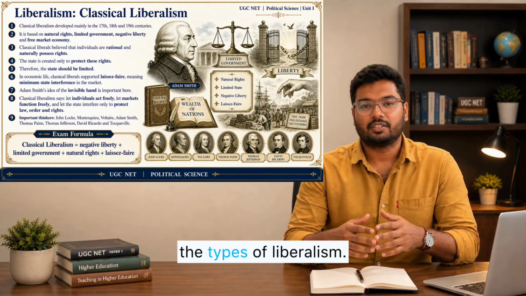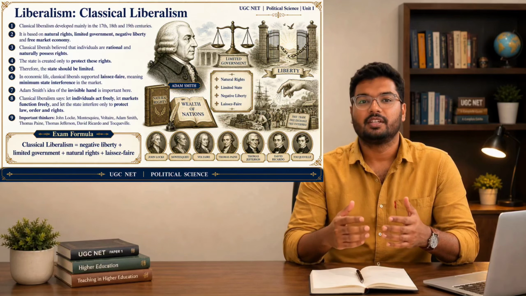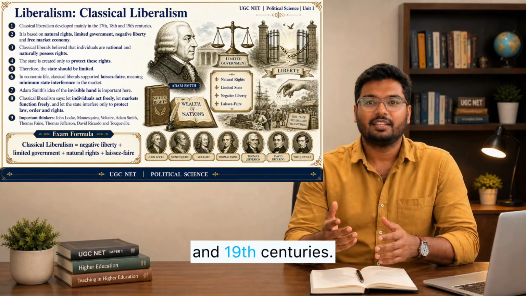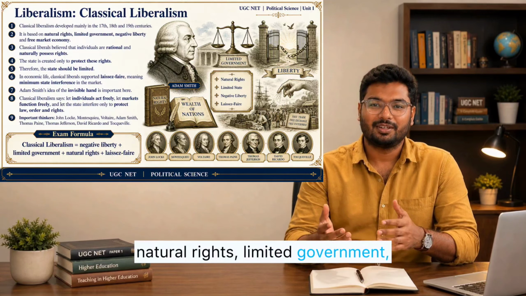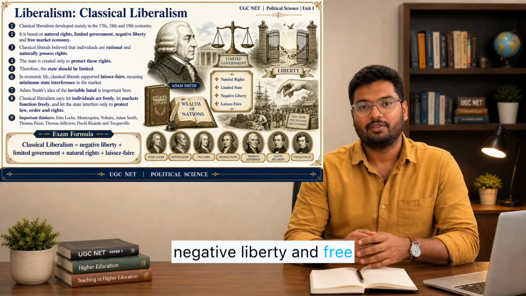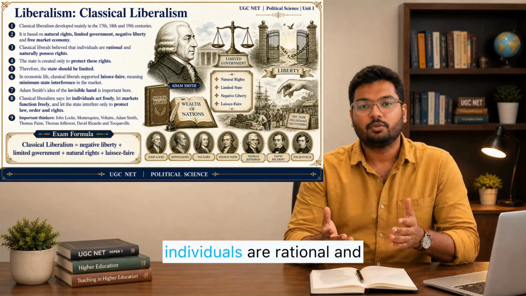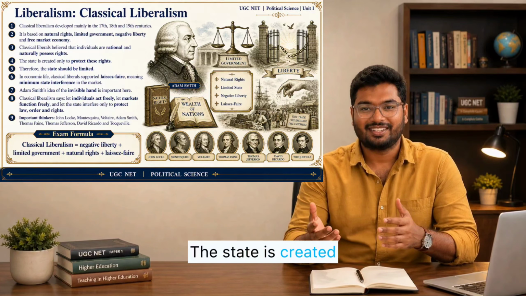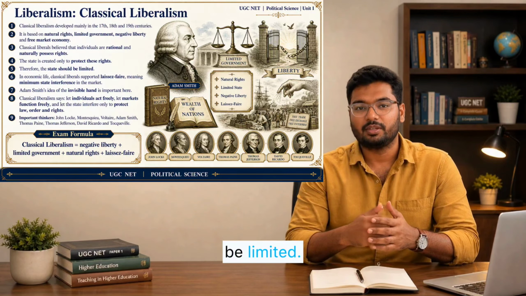Now let us study the types of liberalism. First is classical liberalism. Classical liberalism developed mainly in the 17th, 18th, and 19th centuries. It is based on natural rights, limited government, negative liberty, and free market economy. Classical liberals believe that individuals are rational and naturally possess rights. The state is created only to protect these rights. Therefore, the state should be limited.